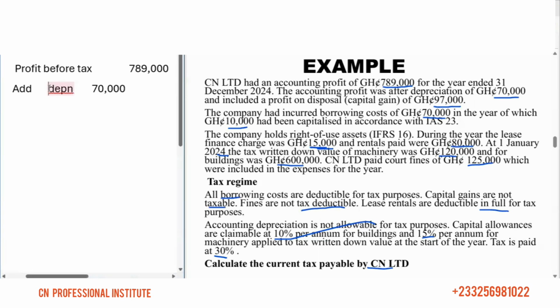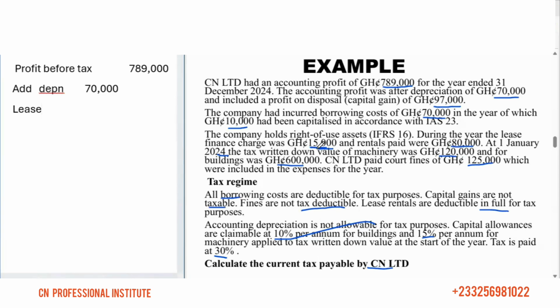Then we have the next item. Let's go to the lease. We're told that the company holds a right of use, and the finance charge was 15,000.